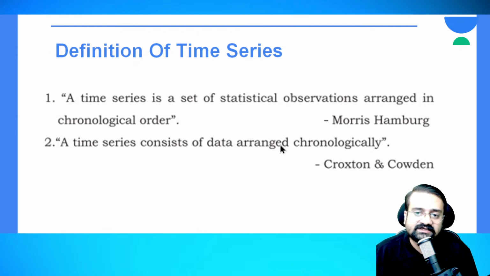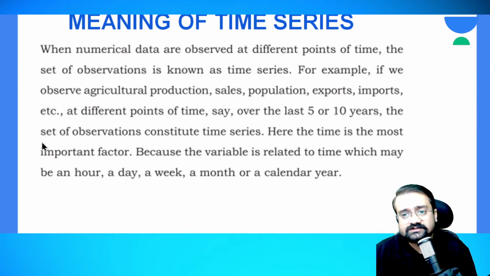So time series means what? It is a set of observations arranged in chronological order. Chronological order means the time aspect is considered. You should also stress the key aspect of the examples of time series, guys. So what are the examples here?